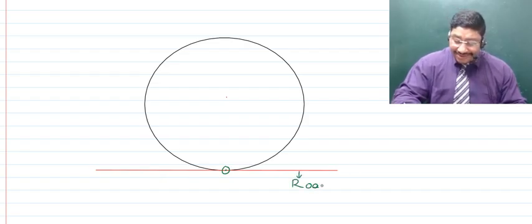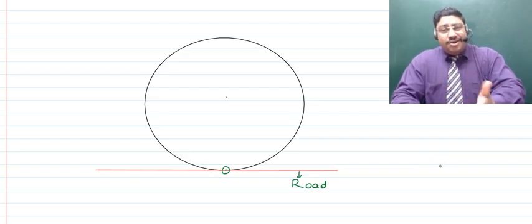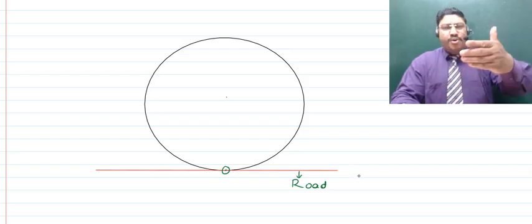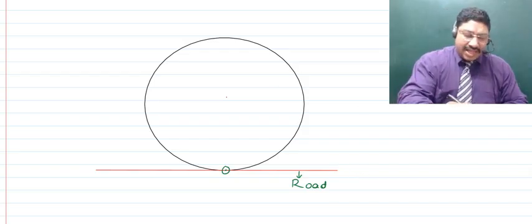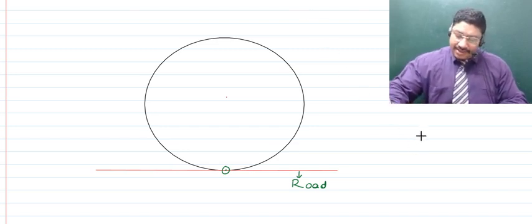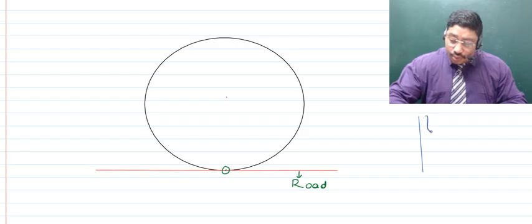So the point of contact reduces, and as this tire is going to vary along its width inside, obviously then what will be in contact? Tell me, what is it that is going to be in contact? All the different points which are in this line, or in other words, there will be a line of contact, something like this, right? If you join all of these points, then you will get a line of contact, where this is actually representing the width of the tire. Are you able to understand?